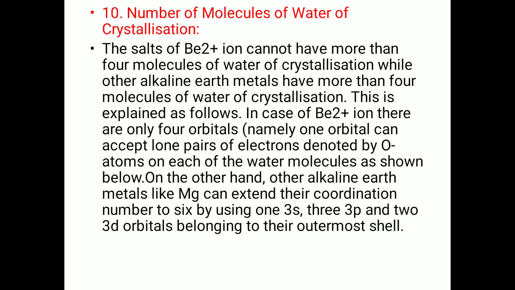In case of beryllium ion, there are only 4 orbitals. Each orbital can accept a lone pair of electrons donated by the oxygen atom of each water molecule, as shown below. On the other hand, other alkaline earth metals like magnesium can extend their coordination number to 6 by using 1 3s, 3 3p and 2 3d orbitals belonging to their outer shell.